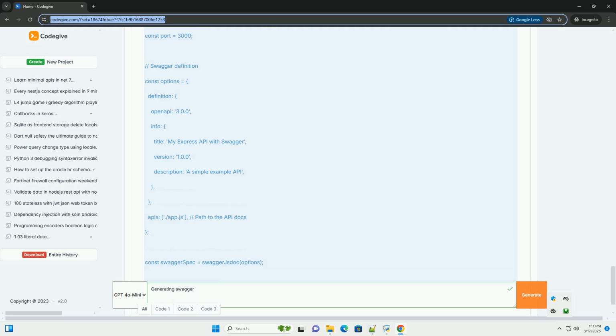Common generators include python-flask, Python Flask server stubs; spring, Java Spring server stubs; nodejs-server, Node.js Express server stubs; typescript-axios, TypeScript client SDK; go, Go server or client. -o generated-server specifies the output directory for the generated code.